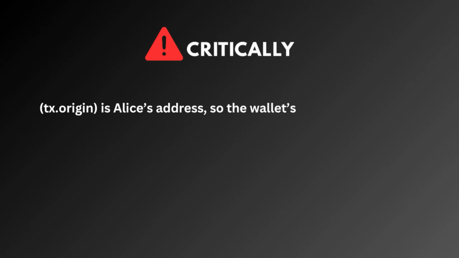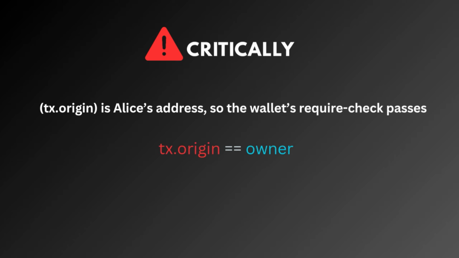Critically, at this moment, the original transaction sender, tx.origin, is Alice's address, so the wallet's require check passes. Funds are stolen. Since tx.origin equals owner, the wallet believes the owner authorized the transfer. It sends all its balance to the attacker's address, draining the wallet. The attacker now owns the stolen funds.